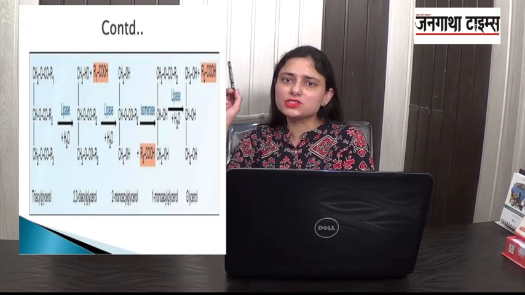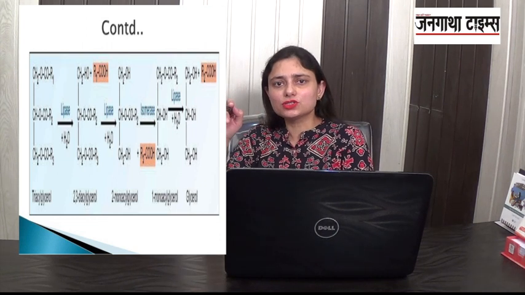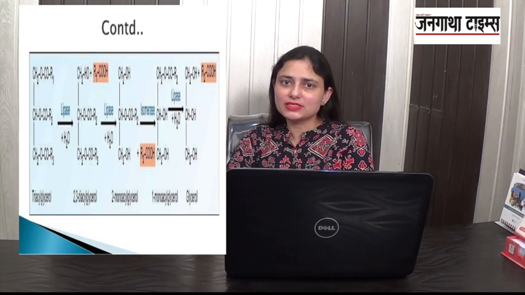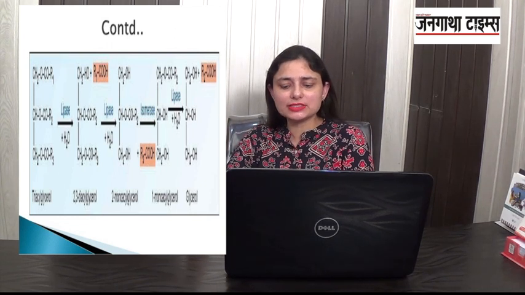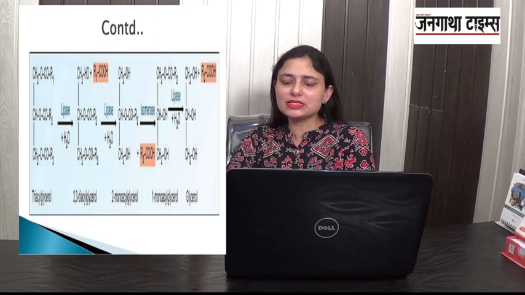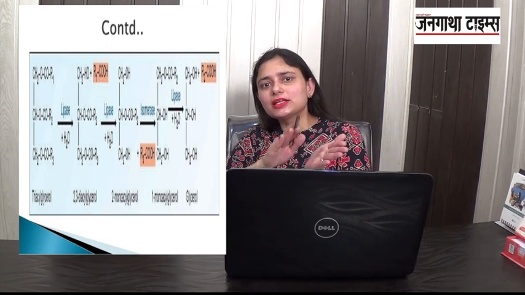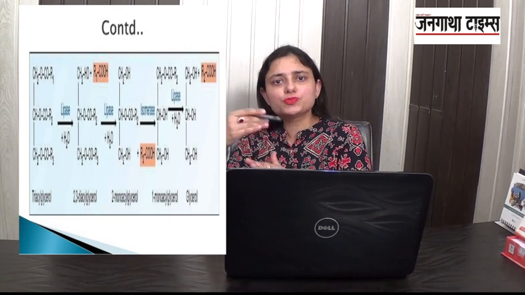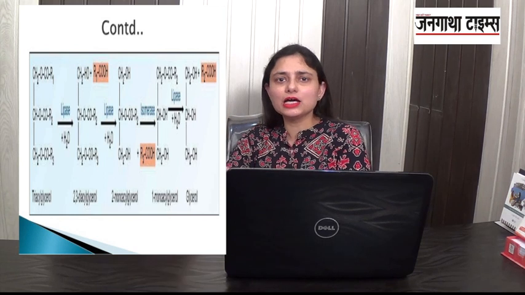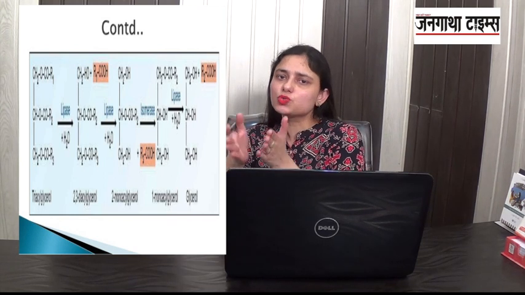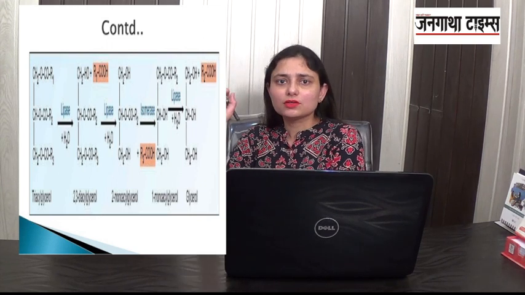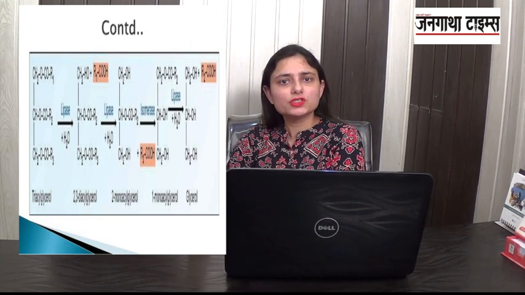So you can see this chart showing that triacylglycerol, first in the presence of lipase, forms 2,3-diacylglycerol. One fatty acid is released, then the second fatty acid is released, and we are left with 2-monoacylglycerol. Mono means having 1. Then isomerase acts on it, which makes this 2-monoacylglycerol into 1-monoacylglycerol. The position has been shifted from the second carbon atom to the first. And then that last fatty acid also is released, and we get 1 glycerol and 3 fatty acids. So that is all about the breakdown, or metabolism, of the triglycerides.